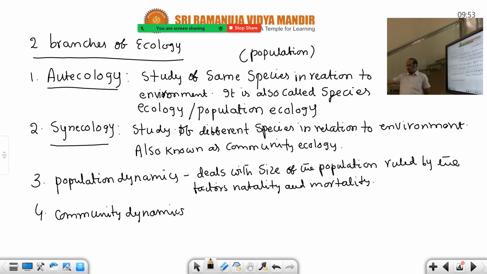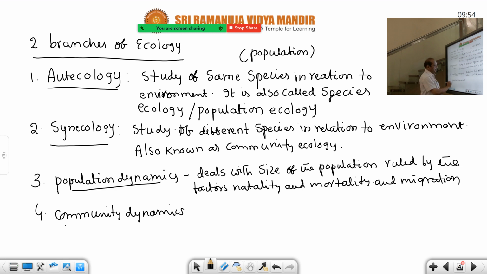Of course, the headings in the NCERT book are totally different; here also, these are the headings in the IP Academy book. So it deals with size of population ruled by the factors natality, mortality, immigration, emigration, etc. Migration is of two types, immigration and emigration. Immigration means organisms enter into the population. If organisms go out from the population, that is called emigration. Both are combinedly called migration.